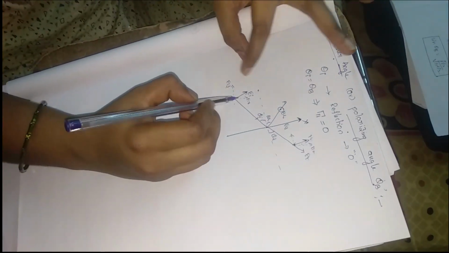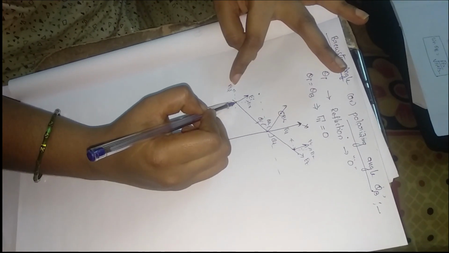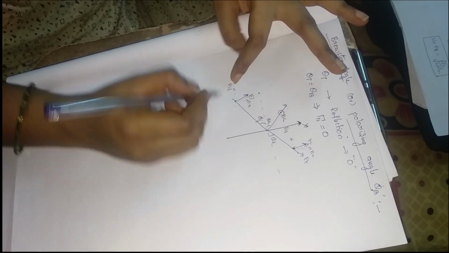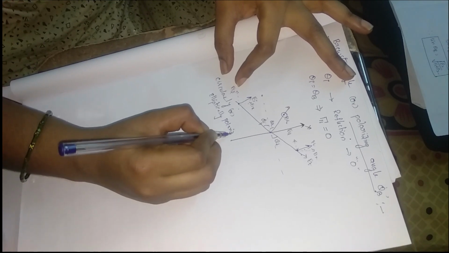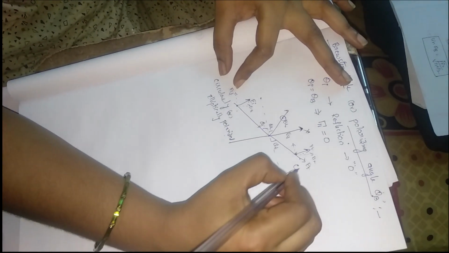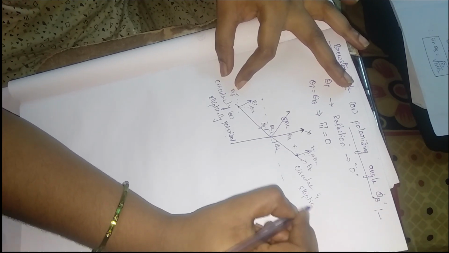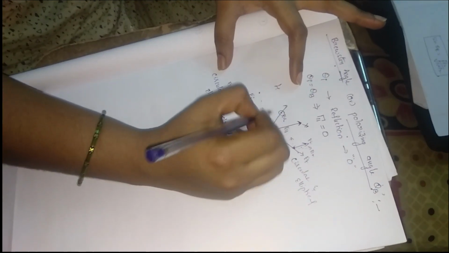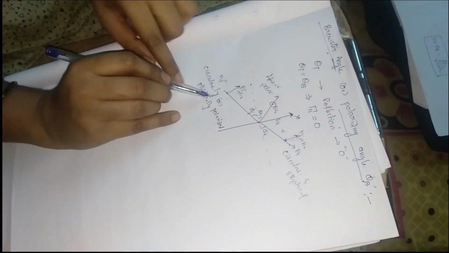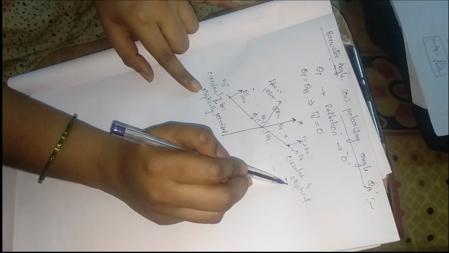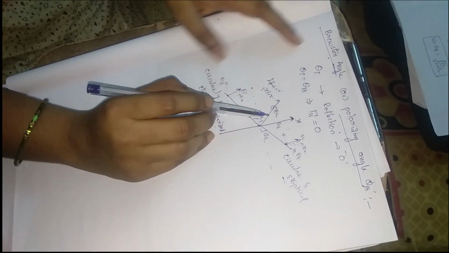If you take the incident and transmitted waves, the polarization is either circular or elliptical, whereas for the reflected wave there is no such component and it is a linear polarization.